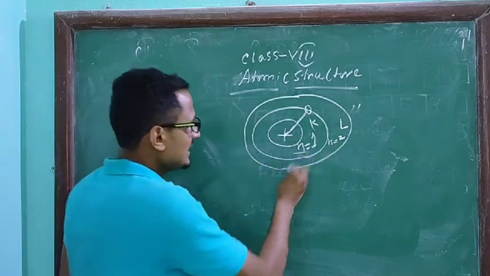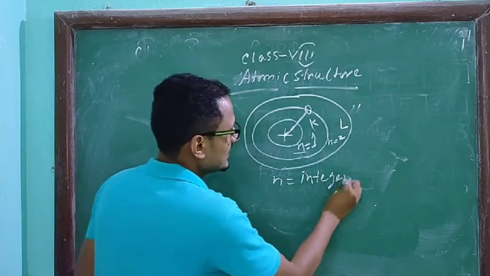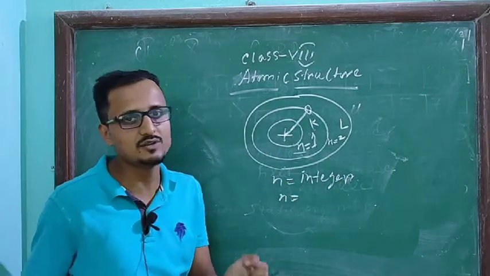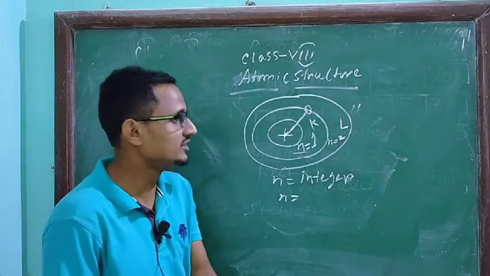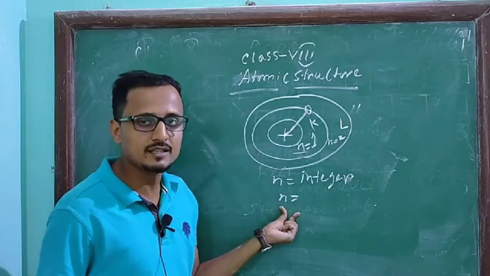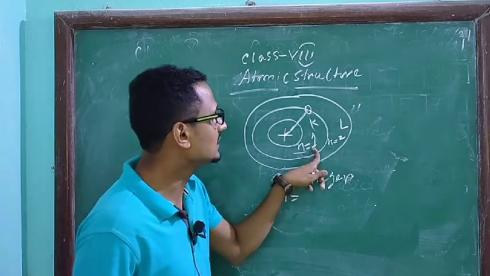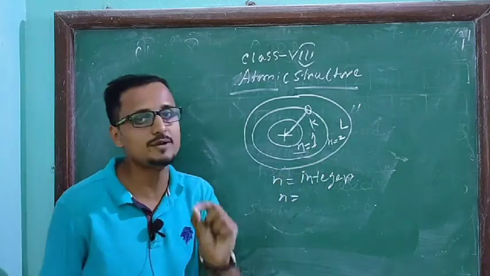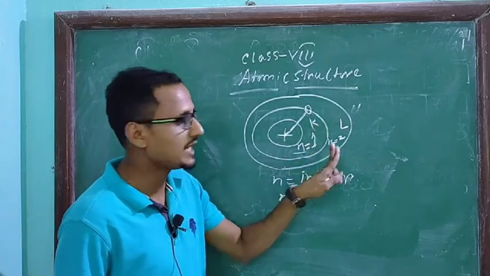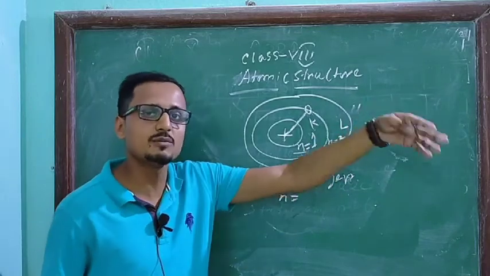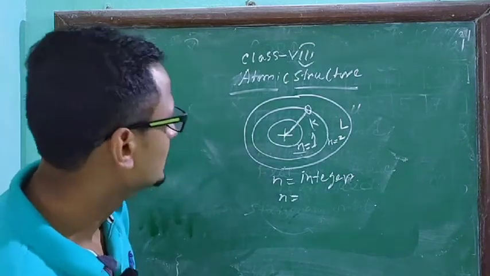Now, what is n here? n is nothing but an integer, and n has a particular significance. You will study this later in quantum theory, where it is called the principal quantum number. But here n is nothing but the number of the orbit. For the K orbit, the value of n is 1, and for the L orbit, the value of n is 2. For the M orbit, the value of n is 3. Subsequently, it will go on likewise. So I think you have understood.